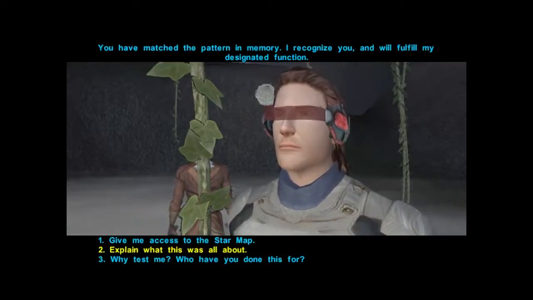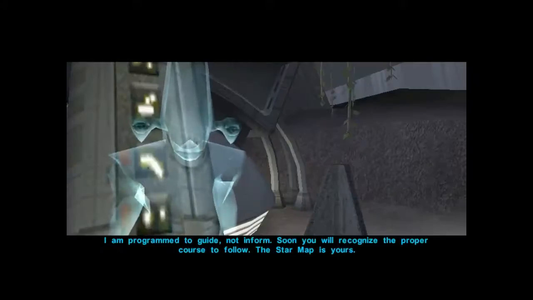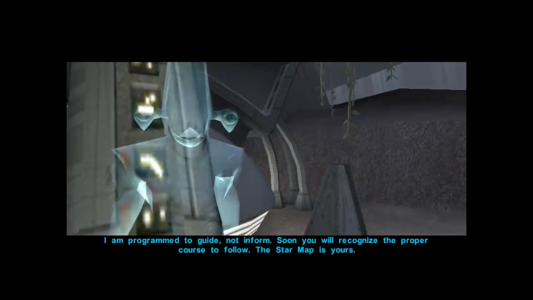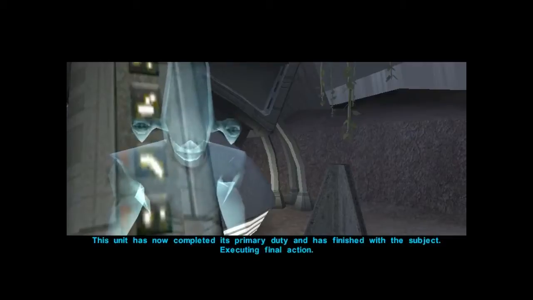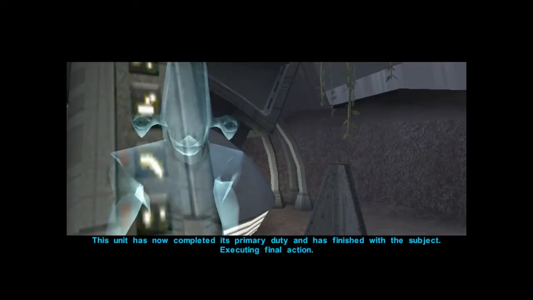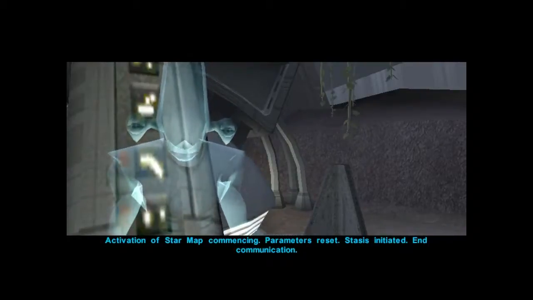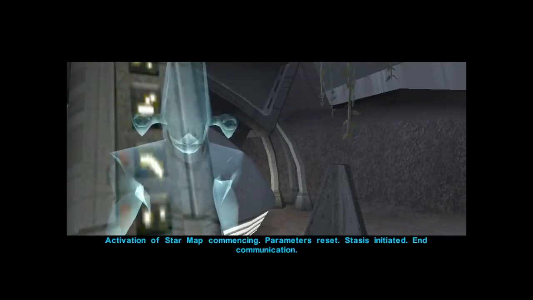I am programmed to guide, not inform. Soon you will recognize the proper course to follow. The star map is yours. This unit has now completed its primary duty and has finished with the subject. Executing final action. Activation of star map commencing. Parameters reset. Stasis initiated. And communication.